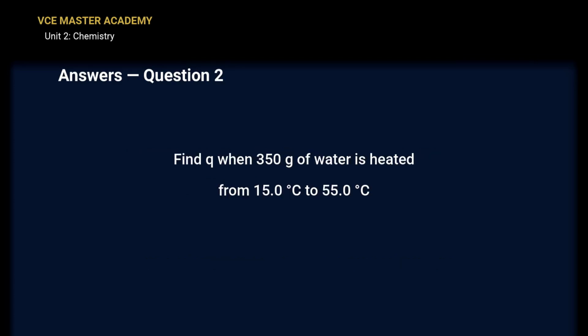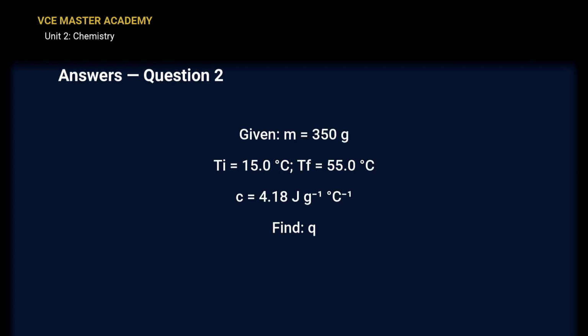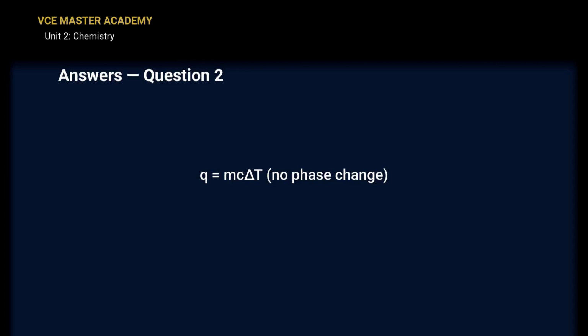Question 2. Find Q for 350 grams of water, heated from 15 degrees to 55. Given. Mass, both temperatures, and C for water. Find Q, in joules. Formula. No change of state, so we're clear to use it. Units. Already grams and degrees, nothing to convert. Delta T, final minus initial. 55 minus 15, 40 degrees. Substitute with units. 350 grams times 4.18 times 40.